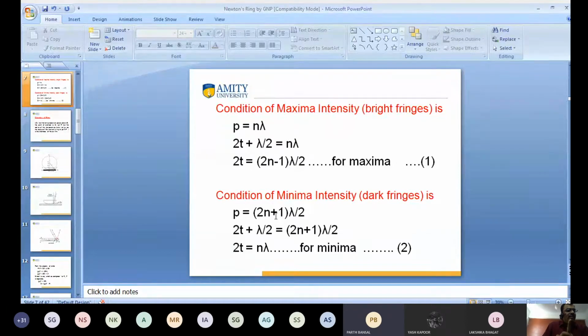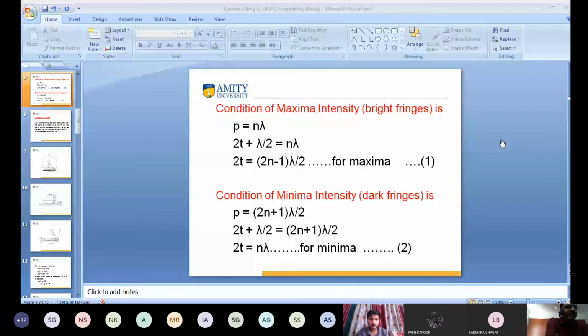I'm saying that this is a case of wedge-shaped thin film, right? Because of the lens thickness. What is the question? Tell me.